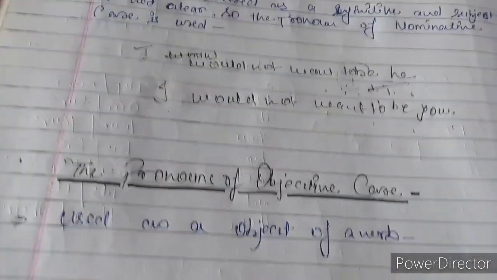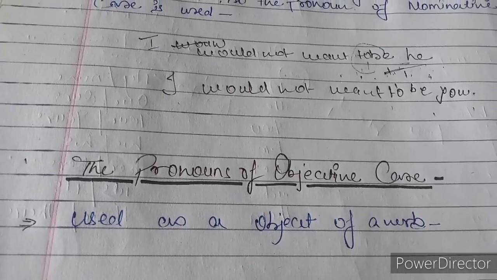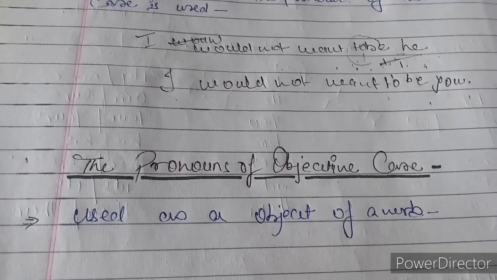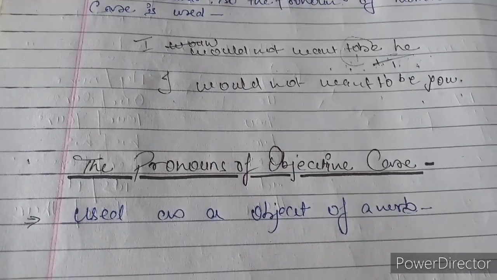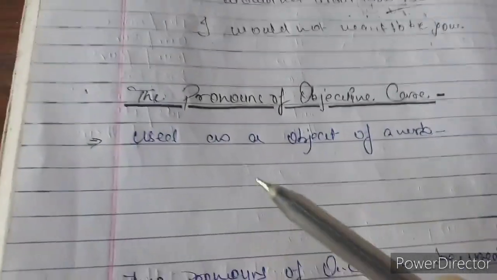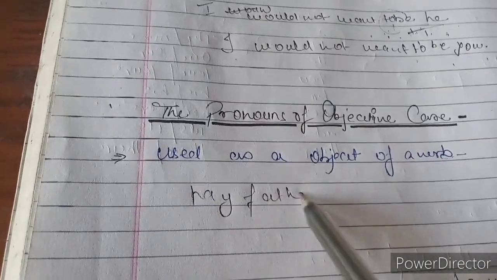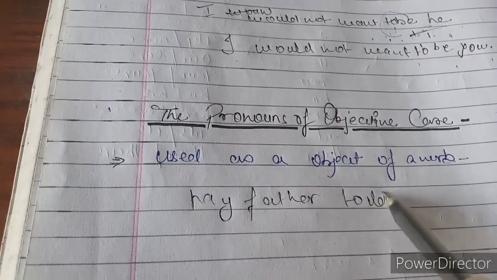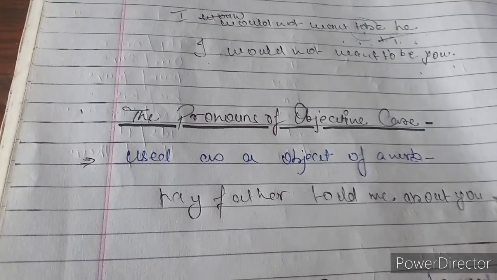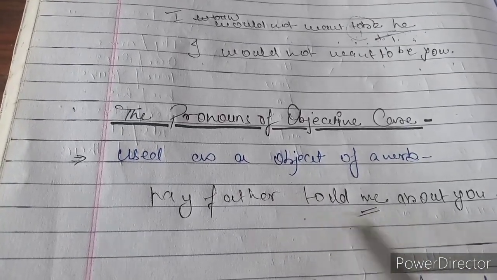Next, the pronouns of objective case. What is the pronouns of objective case? When a pronoun which is used as the object of a verb, it is called as the objective case pronoun. So, for example, my father told me about you. Told me about you. So, me is here working as the object of the verb.